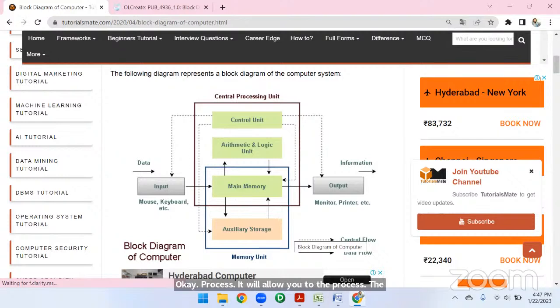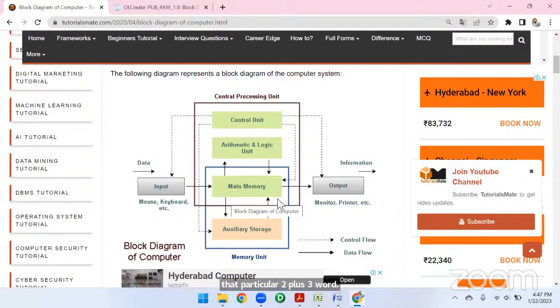Suppose, for example, I am doing 2 plus 3. I just type 2 plus 3. The main memory temporarily allocates some memory to that input, and it allows the arithmetic operation to be performed on it. It checks whether the operation is arithmetic or logical. It takes the arithmetic operation, performs 2 plus 3 equals 5, and displays the result.